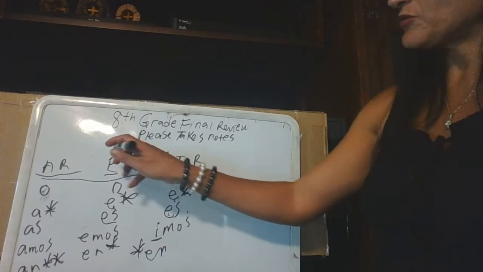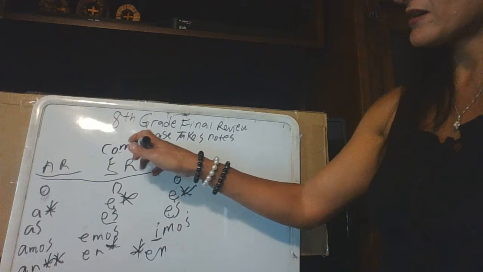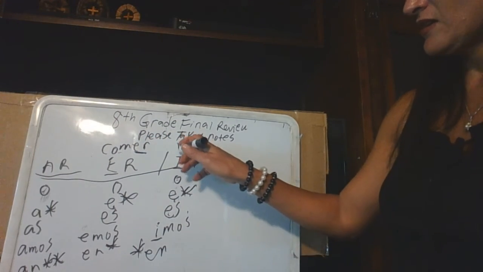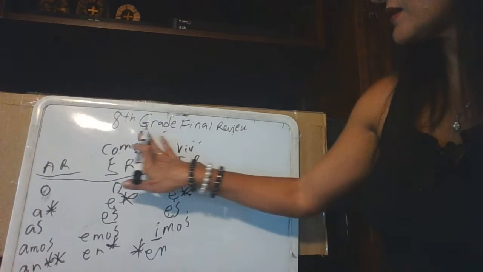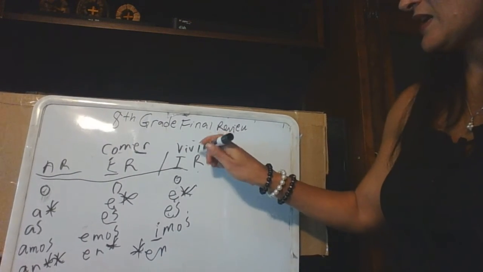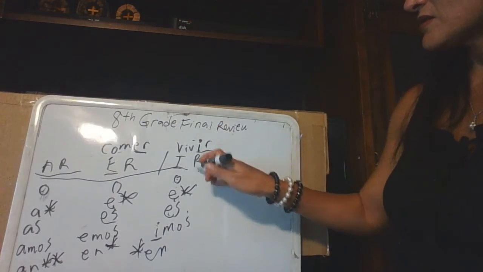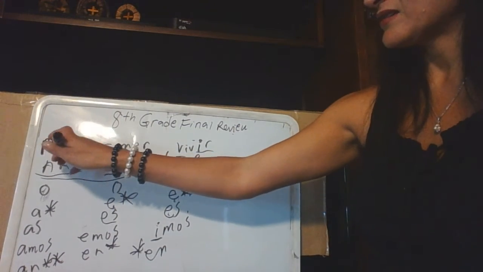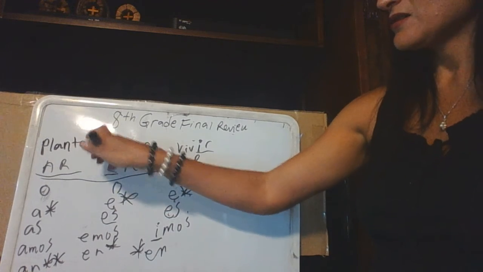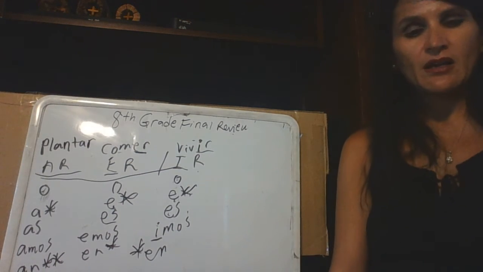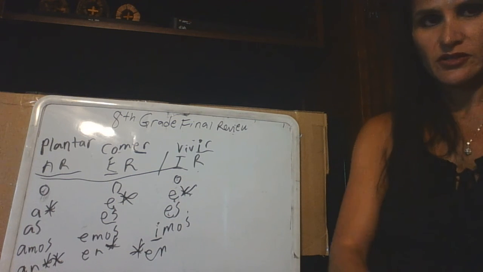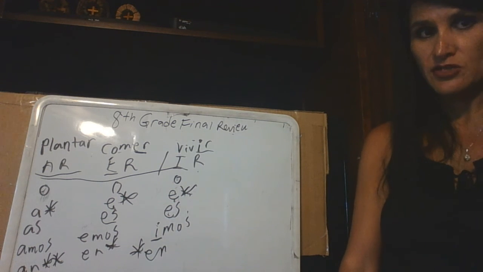Now, that would be an example like comer ends in an ER, so it would conjugate like this. Vivir ends in an IR, so it would conjugate like this. And then plantar ends in an AR, so it would conjugate like this. The verbs are going to take up 22 questions out of your 85, so it's very important that you know them, so please study those verbs.